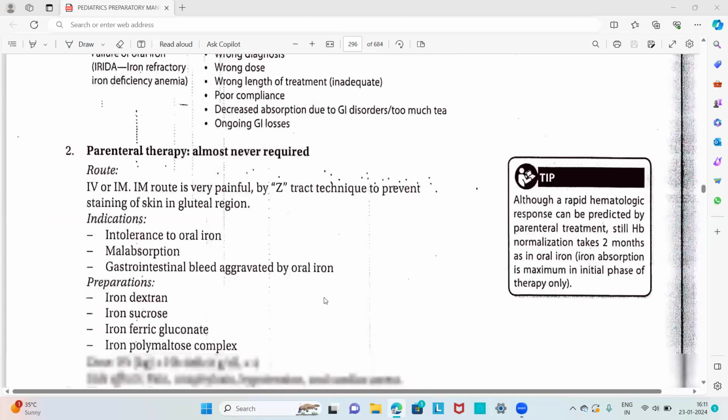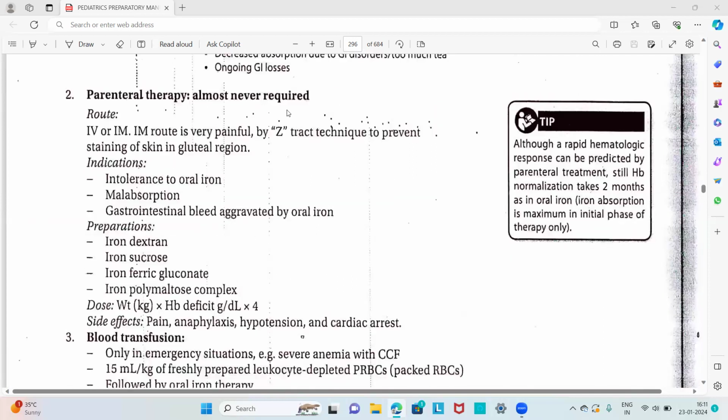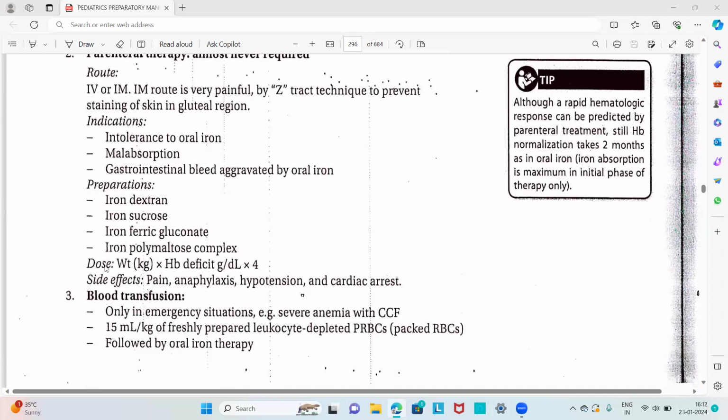The next treatment option is parenteral therapy. It is almost never required. The route is IV or IM, and the indication is if there is intolerance to oral iron, or if there is malabsorption or gastrointestinal bleed aggravated by oral iron, we have to supplement parenteral iron therapy. Preparations are iron dextran, iron sucrose, ferric gluconate, and iron polymaltose complex. And dose is calculated by the formula: weight in kilogram into hemoglobin deficit in gram per deciliter into 4. Side effects of this parenteral iron are pain, anaphylaxis, hypotension, and cardiac arrest.